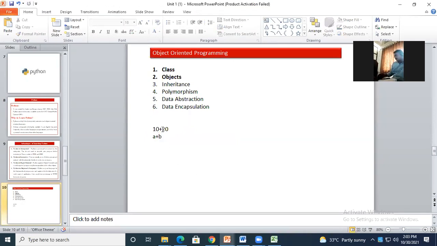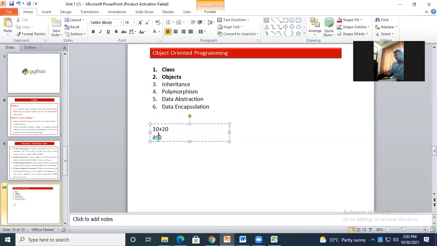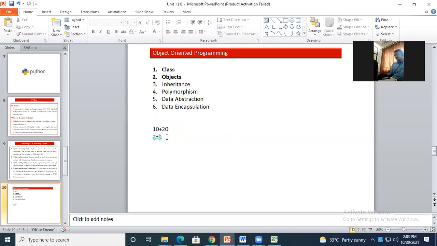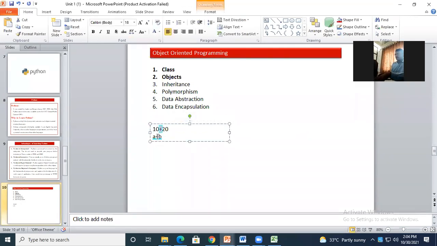See here, I have used this plus sign. Okay, is it visible to you? Yes, sir. Okay, now just check. The plus sign here I used for addition, and for the string a plus b, the answer is going to be ab, and here the answer is going to be 30. That means the plus sign has multiple forms. Here it is doing the addition operation, and in this case it is doing the concatenation of two strings.